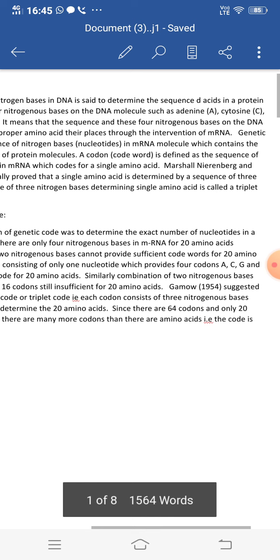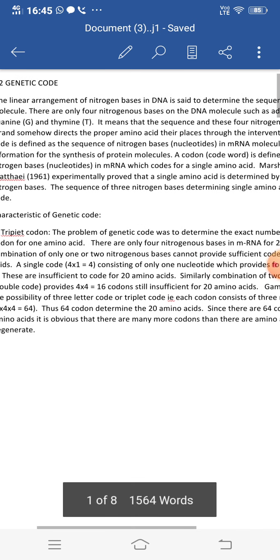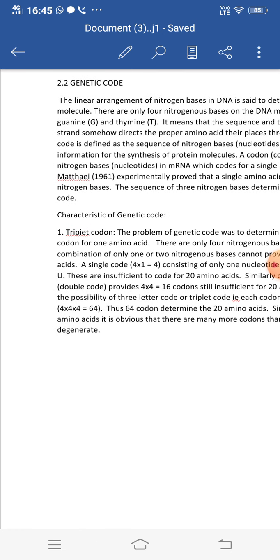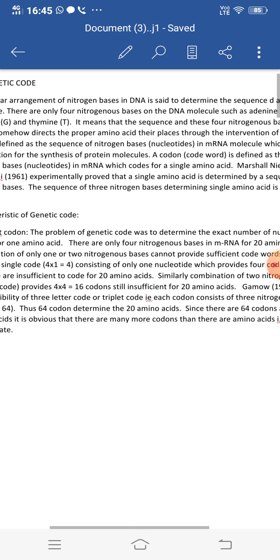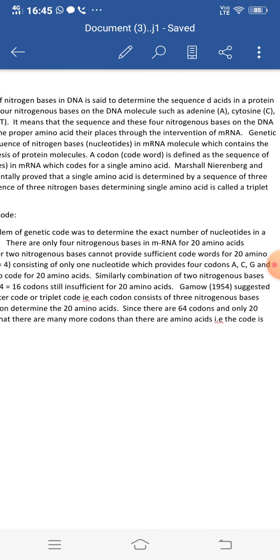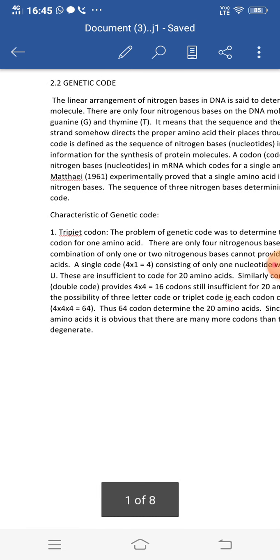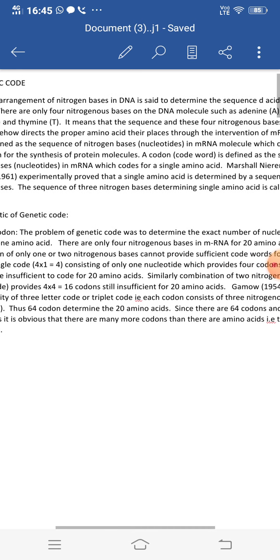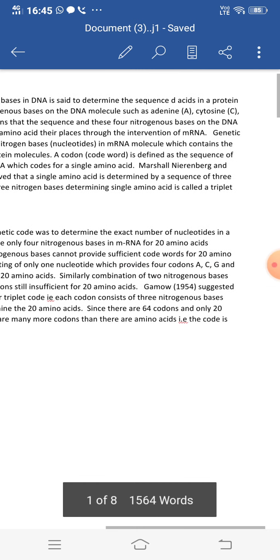A codon or a code word is defined as the sequence of nitrogen bases or nucleotides in messenger RNA which codes for a single amino acid. So, codon is what? It is defined as the sequence of nitrogen bases or the nucleotides which are present in the messenger RNA and which will code for a single amino acid.